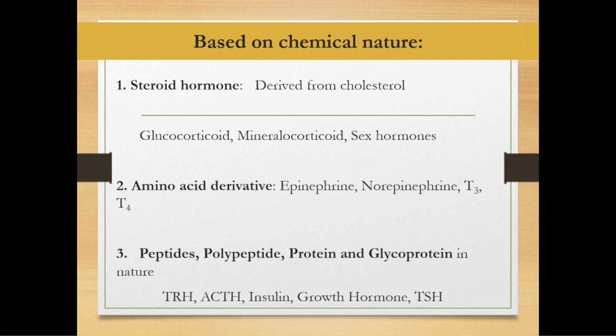The second is amino acid derivatives. Here epinephrine, norepinephrine, T3, T4, they all are derived from the amino acid known as tyrosine. So they are amino acid derivatives. Okay. Finally, peptide or protein hormones. In this group, we can have peptide hormone such as TRH, made up of three amino acids. This is a tripeptide, ACTH is a polypeptide, insulin is a protein hormone, and TSH is a glycoprotein.